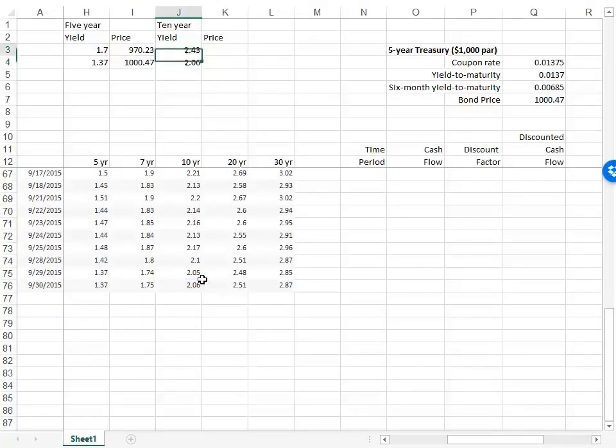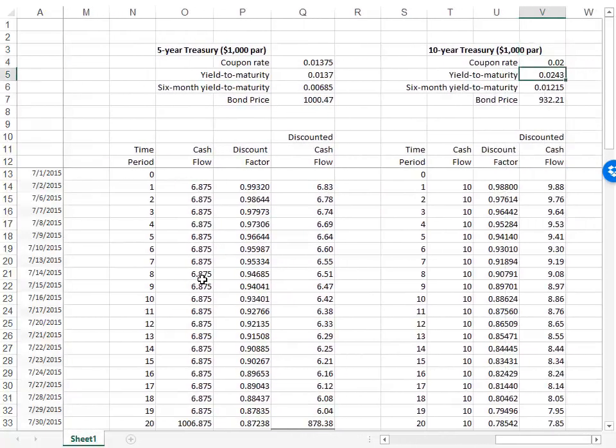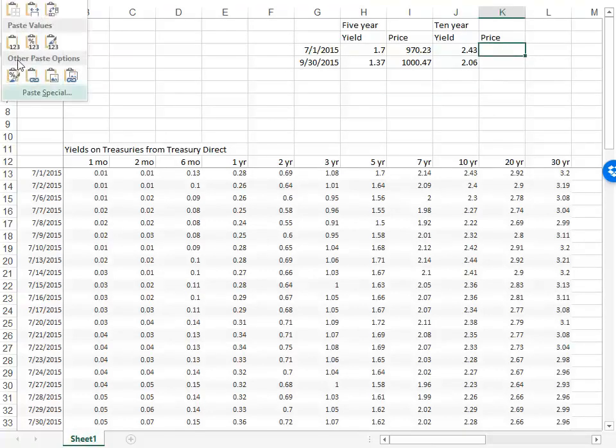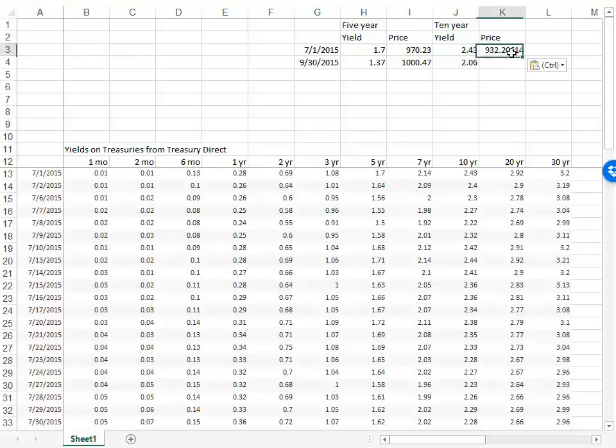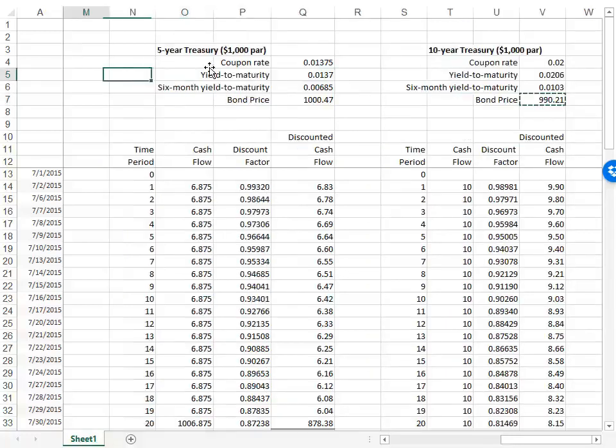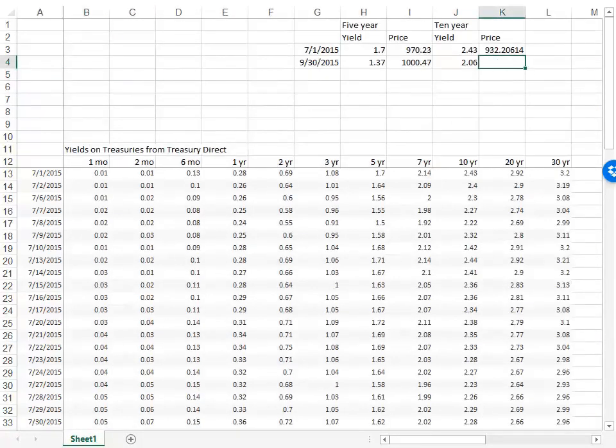Again, 10-year notes went down from 2.43 to 2.06. We come over here, 2.43. That bond had a price of $932.21. So, beginning of the quarter, 932, and at 2.06 at the end, 990. And again, bond price increased over that quarter.